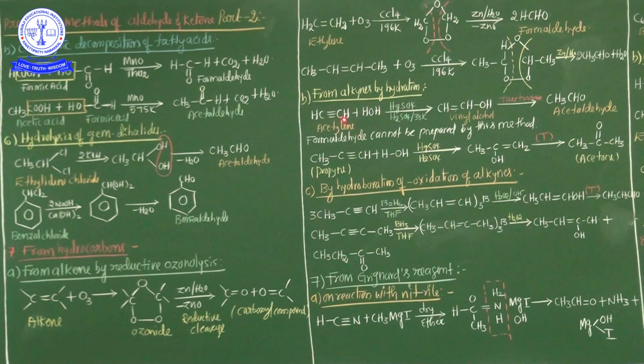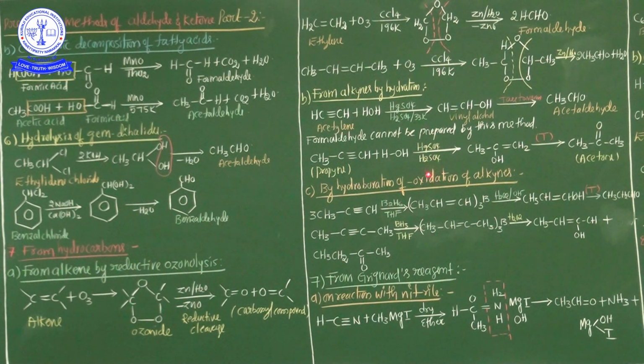Generally, unsaturated hydrocarbons such as alkynes, whenever treated with water, the first product is vinyl alcohol. This vinyl alcohol, after rearrangement, is involved in the tautomerism process. Finally, aldehyde is formed. This is the most important. Once again, I repeat this statement, my dear students.